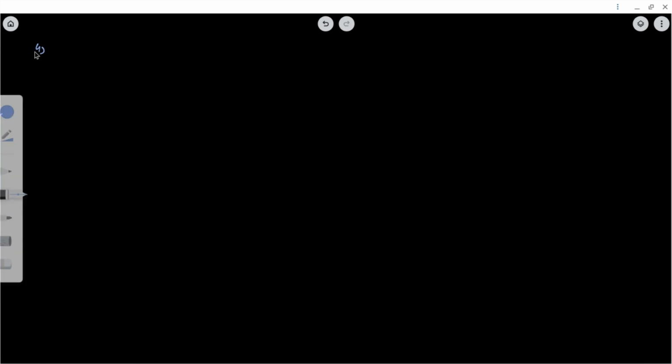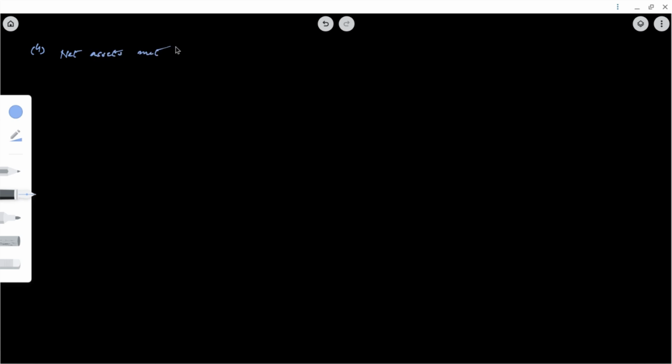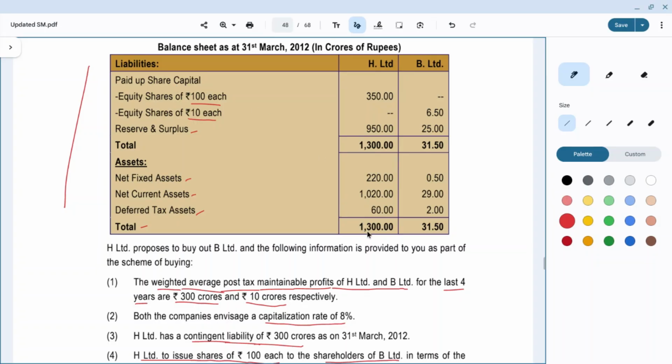Question number 4. Net assets, H Limited and B Limited. So what is the net assets? It is 1300 crores. Any liability? No, there is no liability here. But if you see, there's a contingent liability of 300. So 1300 crores minus 300 crores is the net assets.